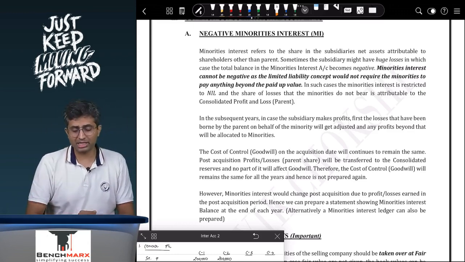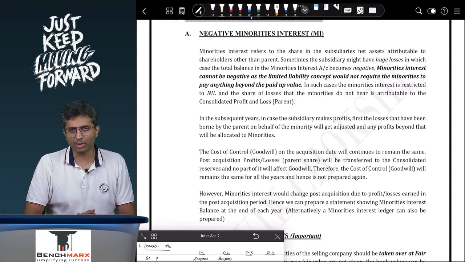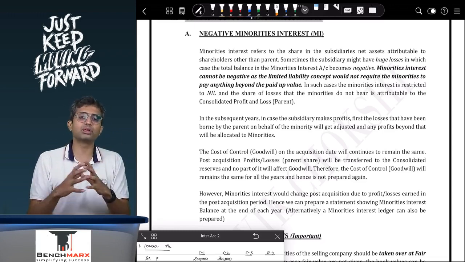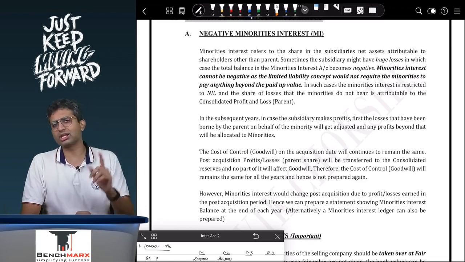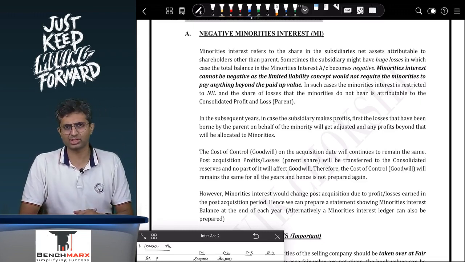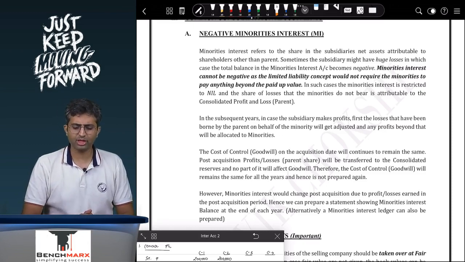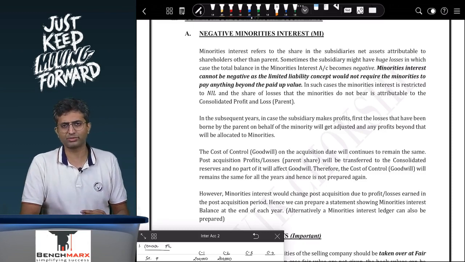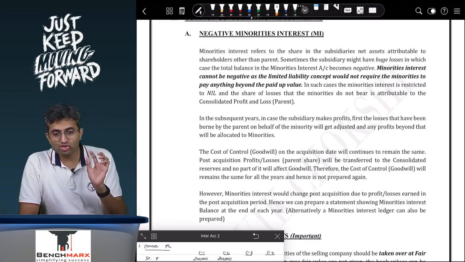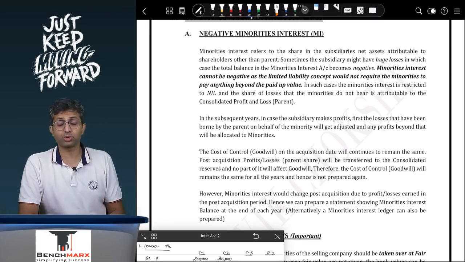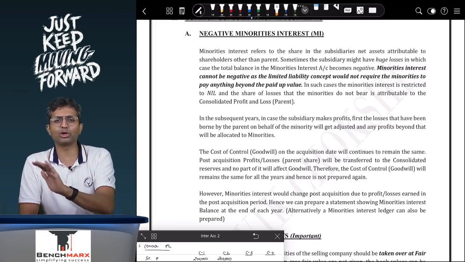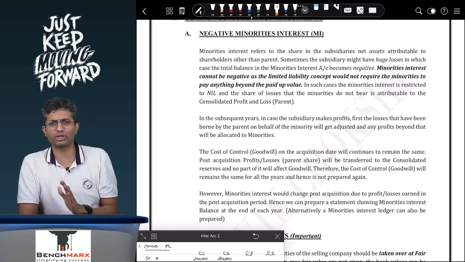For you to better understand this, you will have to solve a sum which is there in the institute study material. You will not get a full-fledged consolidated balance sheet question on this, but there is a possibility you might get a 5 or a 6 mark question which is only pertaining to the negative minority interest concept, and I would strongly recommend that you refer that question of the study material to just check on how the balances progress as the minority becomes 0. How do you allocate the loss to the parent?